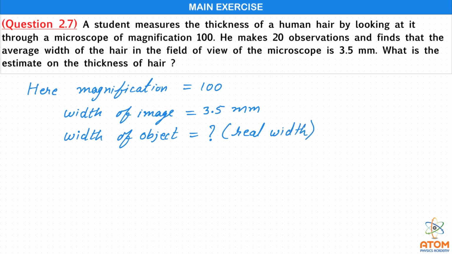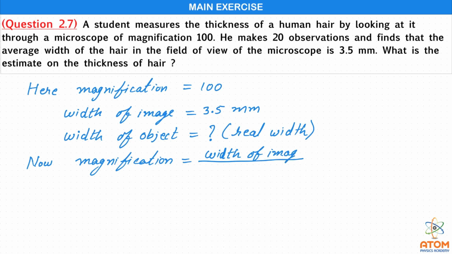Now this is very simple because magnification is equal to width of image upon width of object.